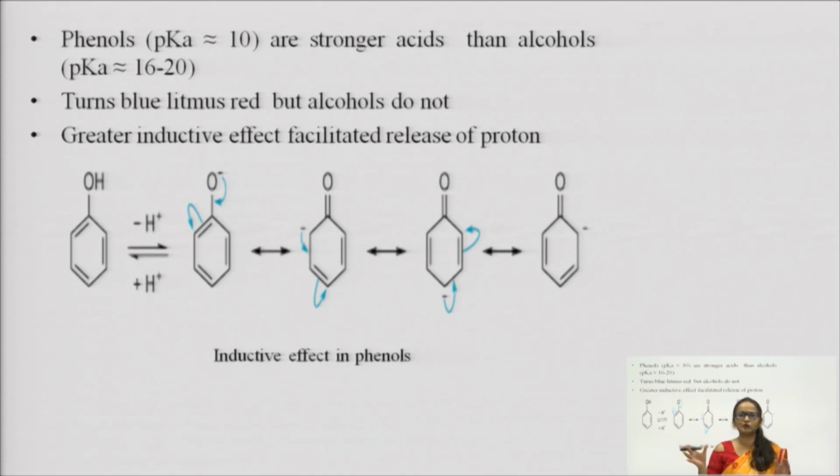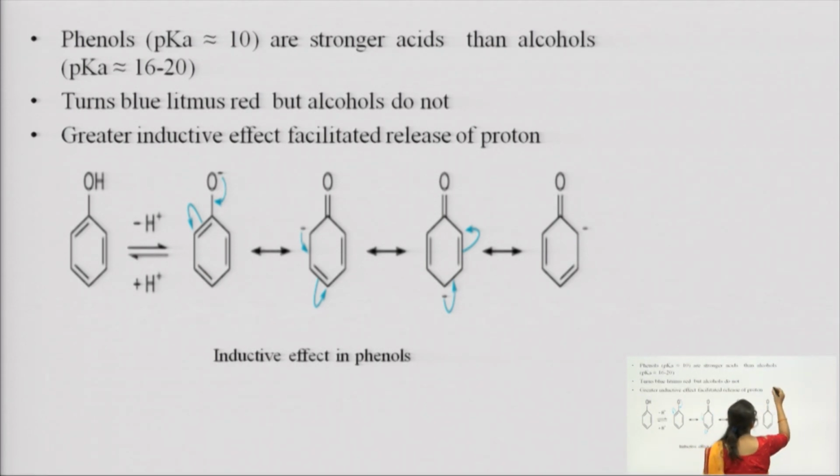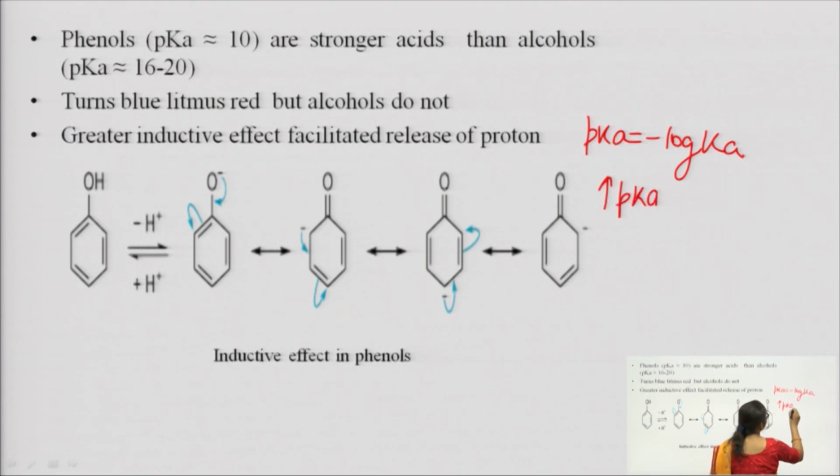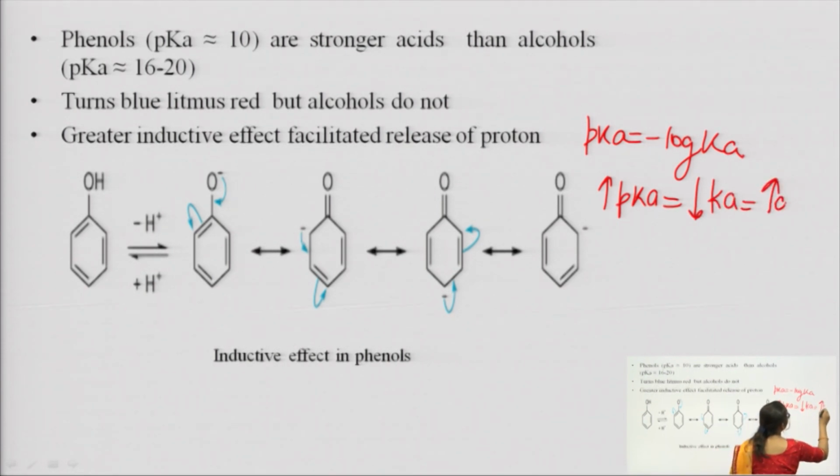Suppose I am a layman, I do not know about resonance or delocalization of electrons, and I have been told that the pK value of phenol is this and the pK value of alcohol is 16 to 20. Tell me, what is more acidic, phenol or alcohol? Then the answer is, actually, what is pKa? pKa is minus log Ka, right? And what is Ka? Ka is the dissociation constant. The more the pKa value, the less the Ka value.